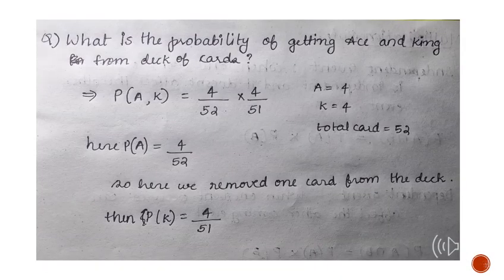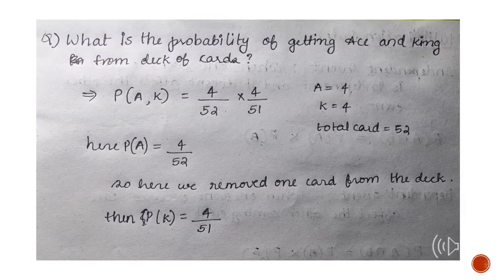The next question is: what is the probability of getting ace and king one after another from the deck of cards? I have not written 'one after another' in it, so I am telling you now. A deck of cards has a total of 52 cards, all of you know that, and aces there are 4 in number and kings 4. So the probability of ace and king,